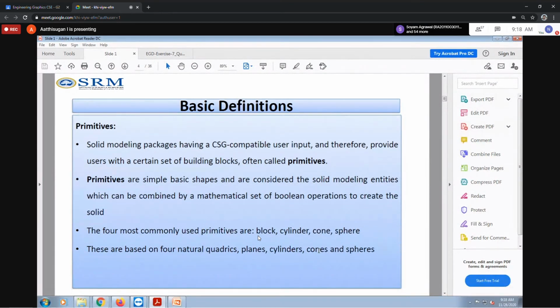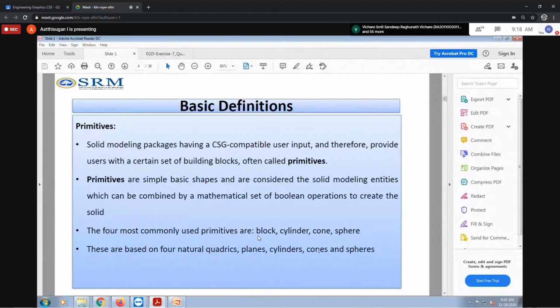Today's week we are going to discuss only Boolean operations. Maybe you studied this in mathematics as set problems: union, intersection, subtraction. That problem only we'll see here. Using these 3 options, you can complete this week's exercises using the Boolean operations.